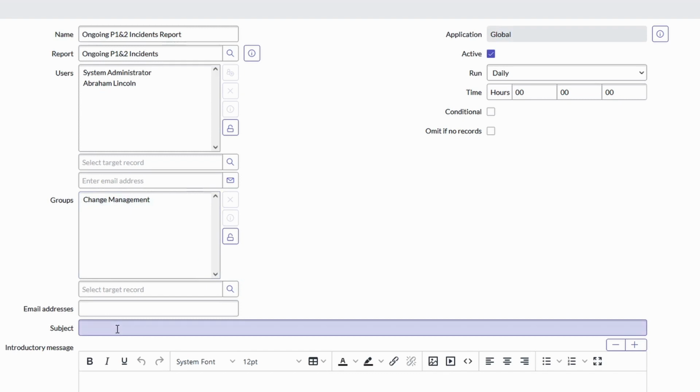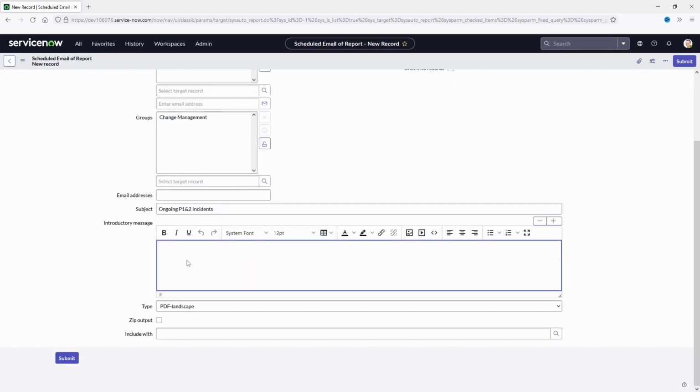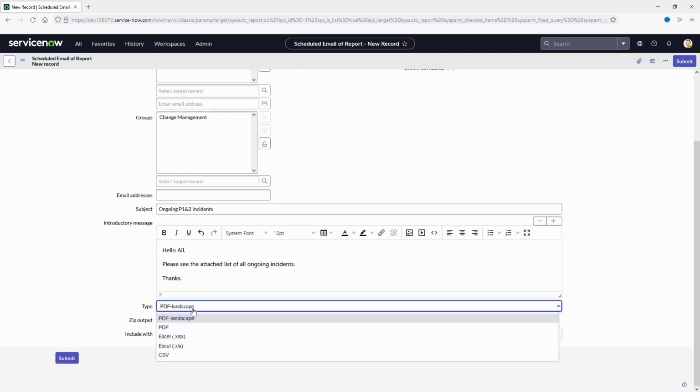After that, we can specify the subject for our email: Ongoing P1 and P2 incidents, and after that, the message in the email's body. Next part, we need to choose the type of attachment. Do we want it to be attached like a PDF file or Excel file? For this kind of report, I prefer to have it in an Excel file.